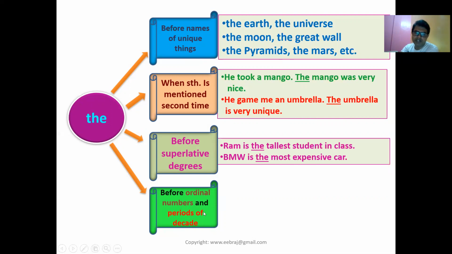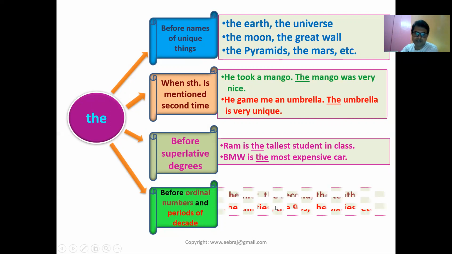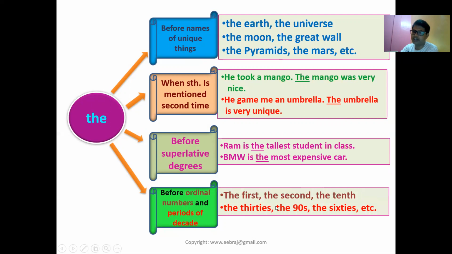Before ordinal numbers and periods of decades. For example, the first, the second, the third, the fourth, the 10th, these are ordinal numbers. Numbers are of two types, ordinal and cardinal. But an ordinal number takes the. So periods of decades, the 30s, the 90s, the 60s. We often say I like the 60s songs, the 90s movies, like that. These are the periods of decades. They take the.